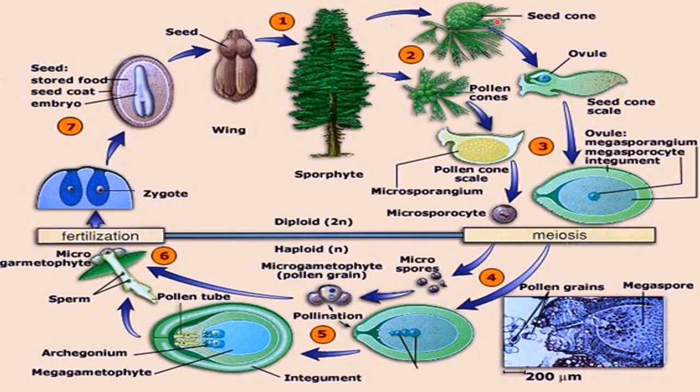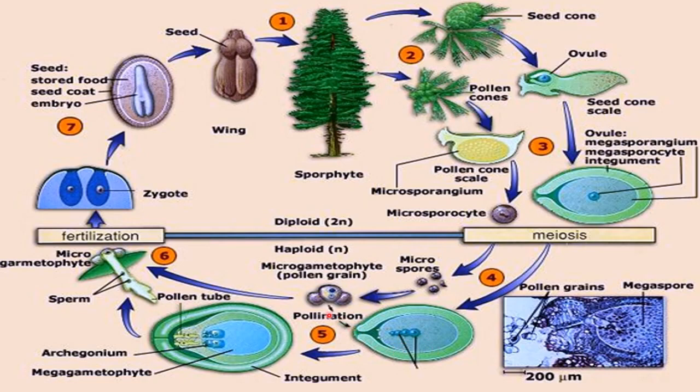Now see the female cone. In the female cone, you will show the ovule. That ovule is present inside the female cone. Then the ovule is called the megasporangium, and inside this megasporangium, what is happening? This is a megasporangium. Okay, and inside the megasporangium, the female gametophyte is formed. Okay, so here you need to show just the female. You need to write the female gametophyte only. Okay, because inside the ovule, the female gametophyte is formed, right?